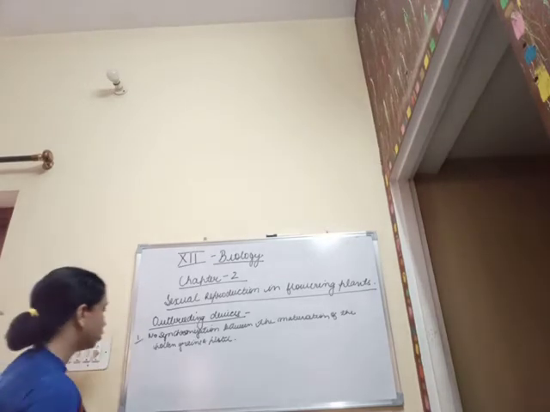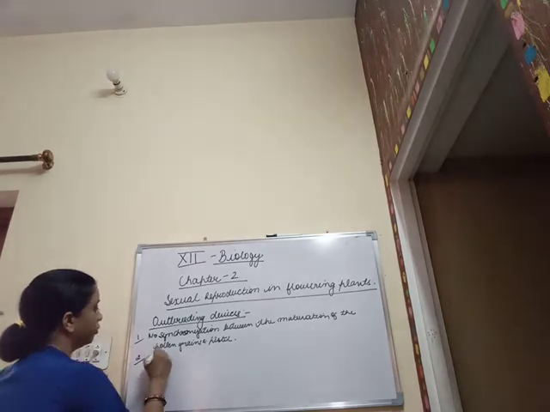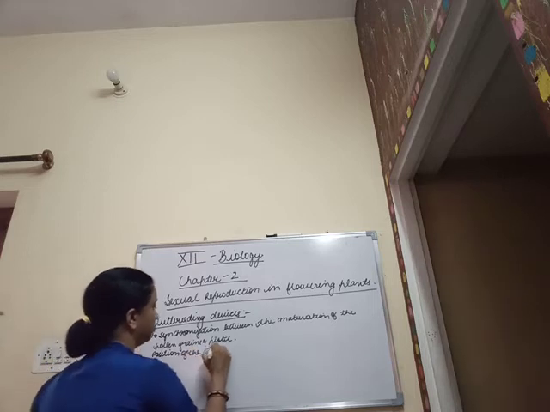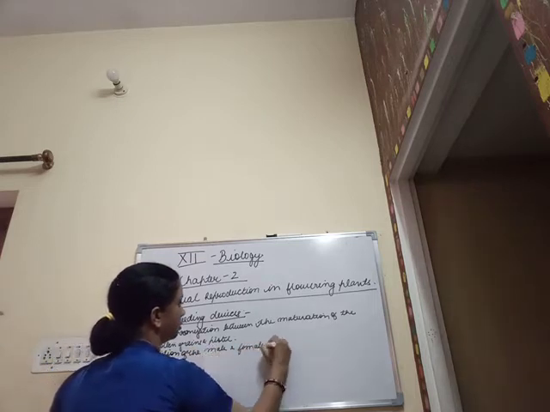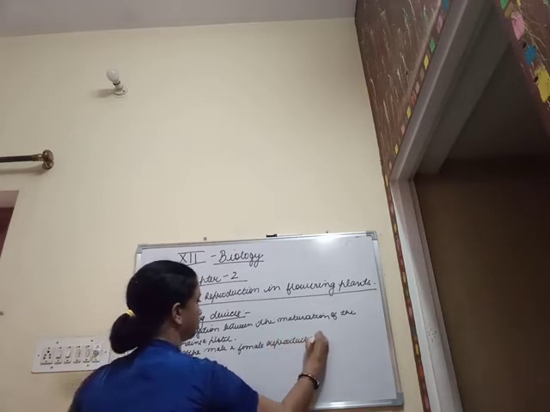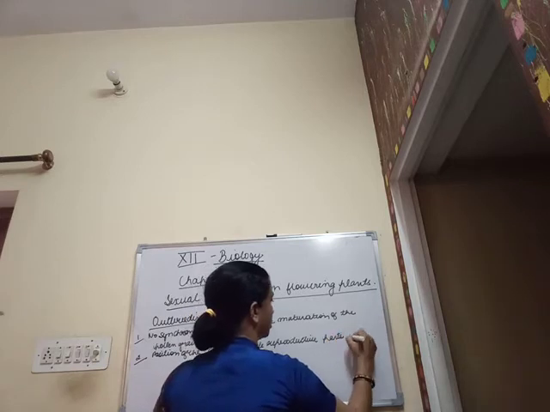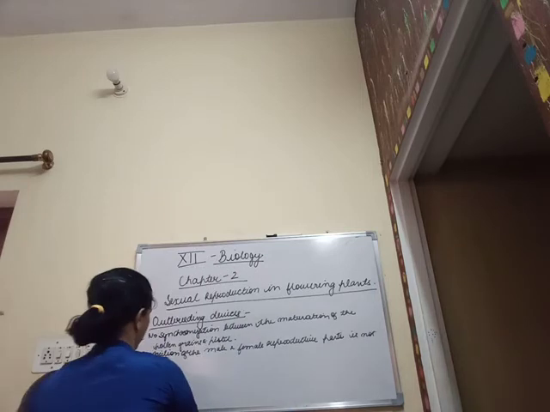Then the second condition is that the position of the male and female reproductive parts is not pliable.